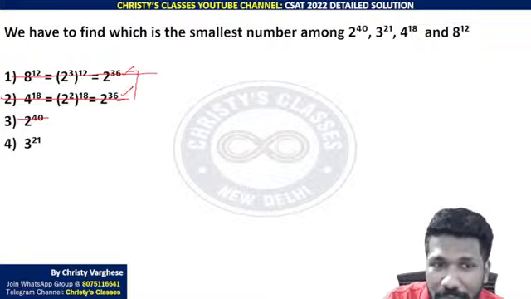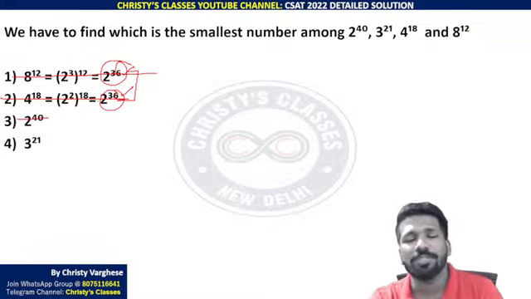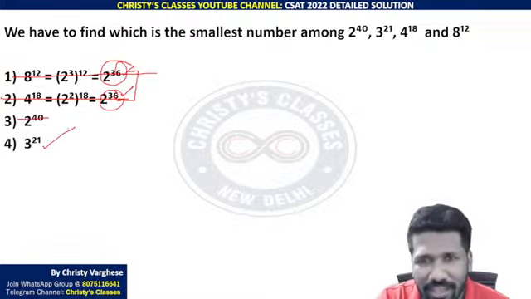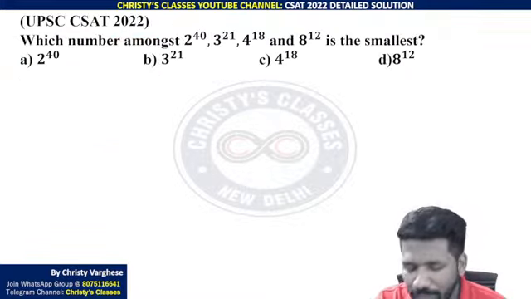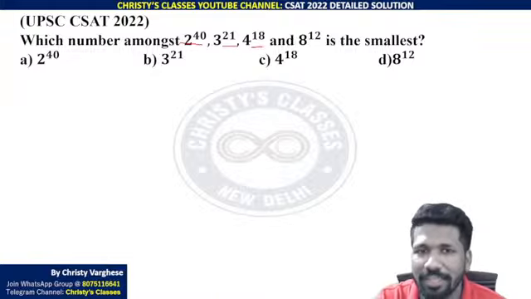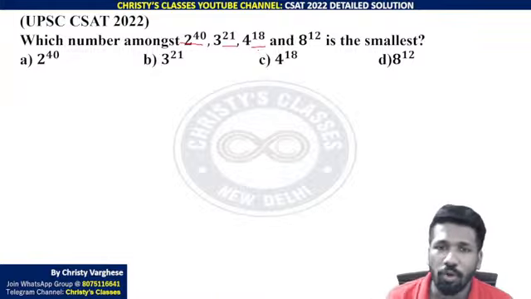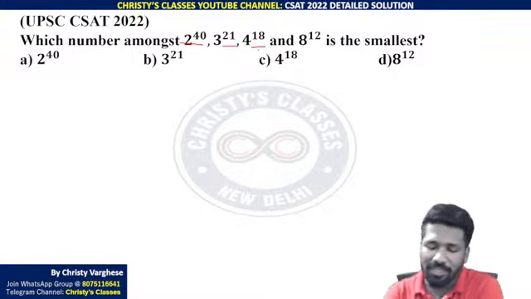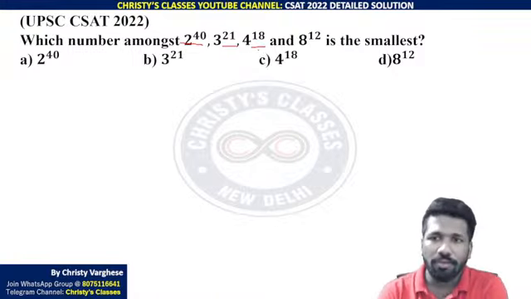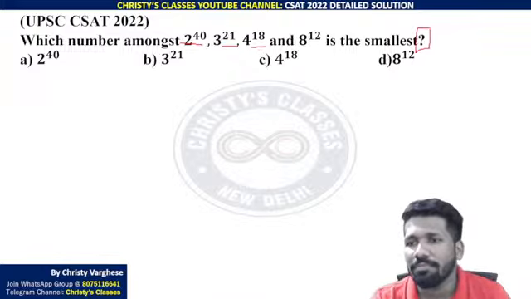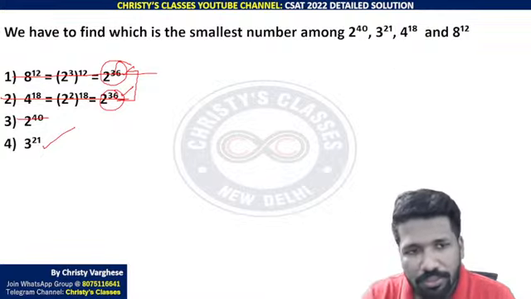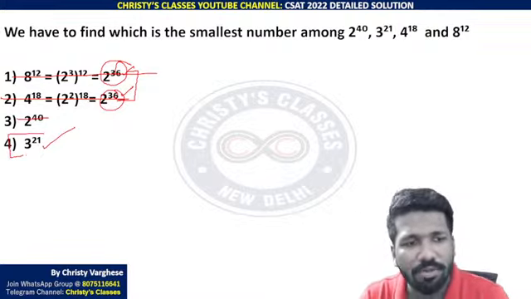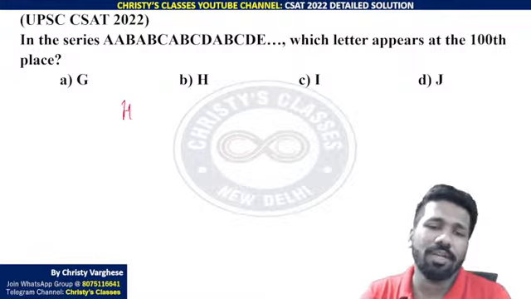So you can use that property, because you reach this by using a mathematical concept. After that only you use that trick. That is why I strongly believe that UPSC wants you to do this. That is why they have given the values like this. Elimination options are always part of the question. Please understand that way. When you read a question, don't read only till the question mark. Read all 4 options. Then only you can choose the right method. So 3 raised to 21 is the only option remaining. So 3 raised to 21 is the answer. This one you can try as homework.